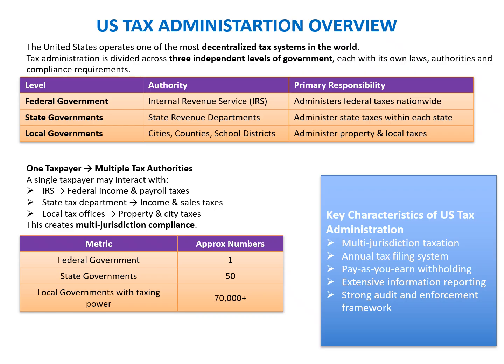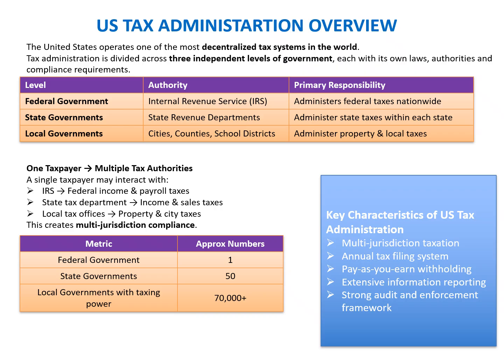At the third level, we have the local governments. At the local level, thousands of cities, counties, and school districts have taxing authority. They mainly administer the property taxes, local sales taxes, and city level income taxes if they are applicable in some cities. And then what does this mean to us?